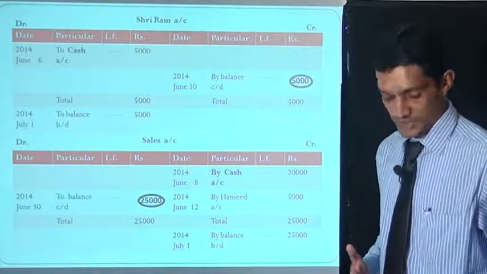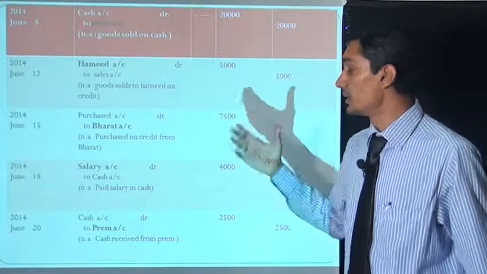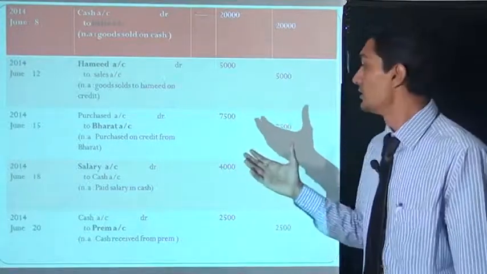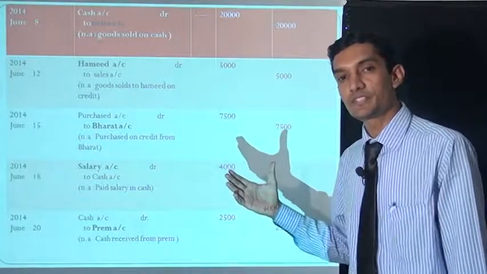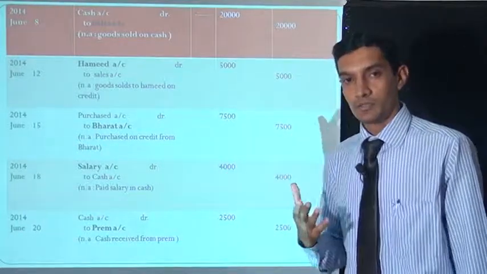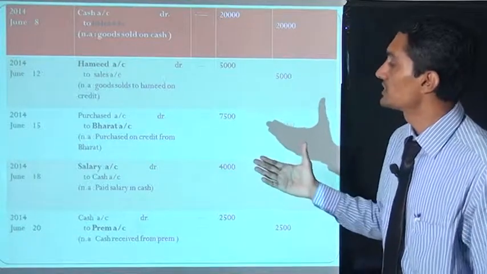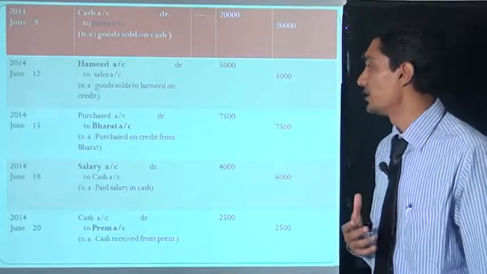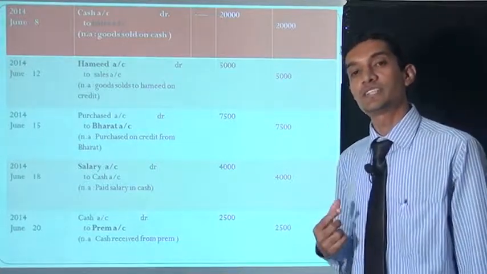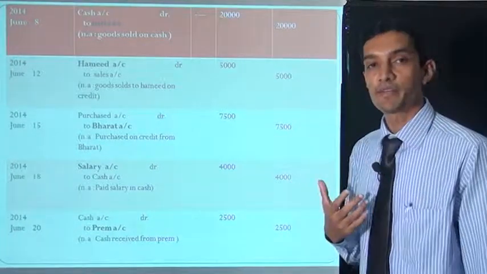Now what is our next entry? Okay, the next entry is June 15, purchase account debit to Bharat account. We have already discussed similar transactions with the purchase account. In the purchase account we write on the debit side "to Bharat account". In the Bharat account we write on the credit side "by purchase account 7500 rupees".